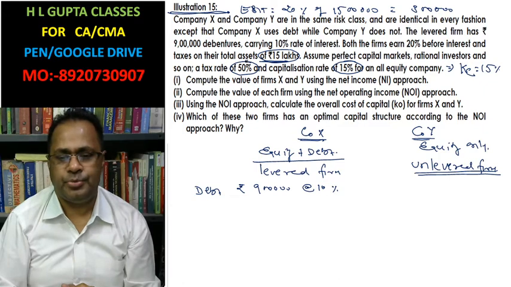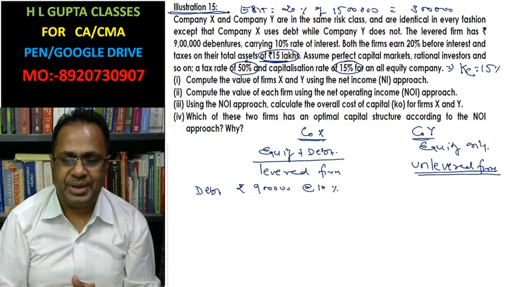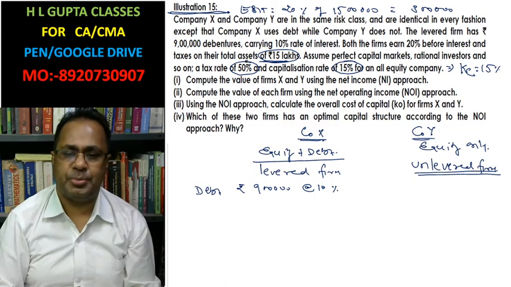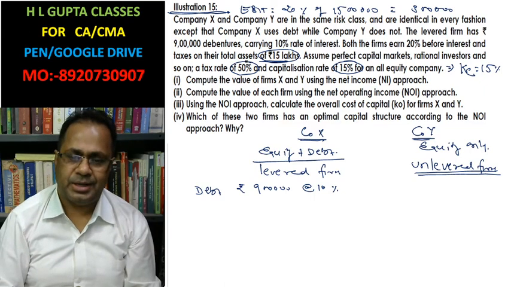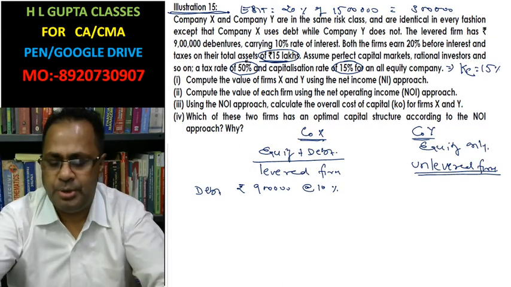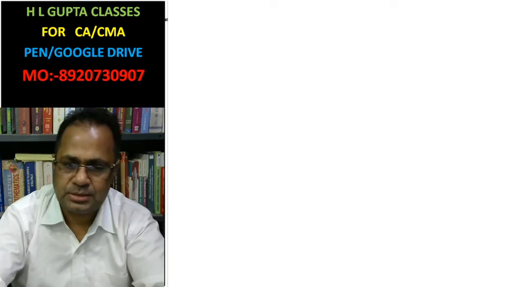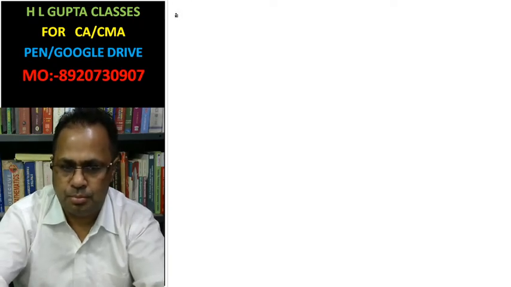That's why it is solved on the basis of an extension of net operating income approach, that is the Modigliani-Miller approach. Answer of second part.